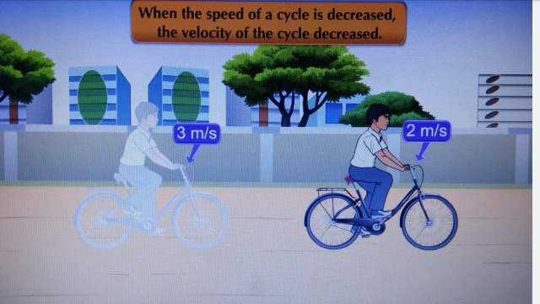When the speed of a cycle is decreased, the velocity of the cycle also decreases. Now he decreased his speed by 1 meter per second. That is, now he is traveling on the bicycle with a speed of 2 meters per second. The previous speed was 3 meters per second. Now he is traveling at 2 meters per second. That is, the speed of the cycle is decreased and therefore the velocity of the cycle also decreased.